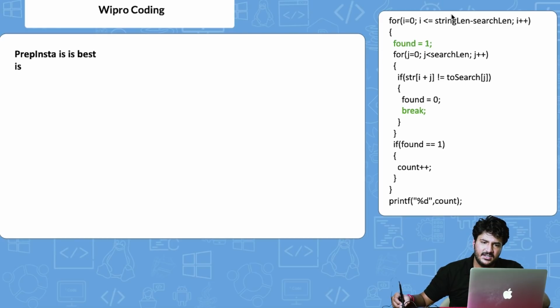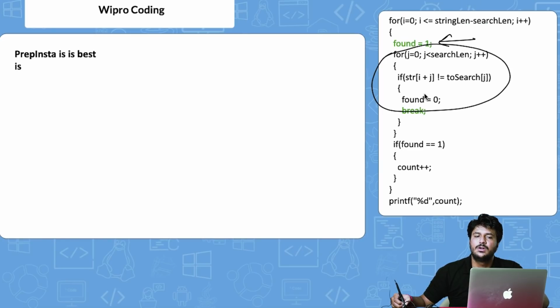Let's run it here. The strlen for this is 20, I already know about it. And the search length is 2, because the length of this whole string is 20 and the length of this is 2. So we are running on this loop. Initially we say we have found it, so the found value is 1. Then using this code that we have written here, we assign found equals 0 based upon some condition. If the found value remains 1, it's found. If the found value gets 0, it's not found.